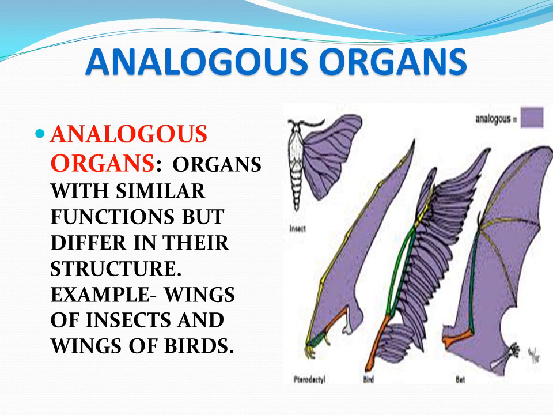Now, the analogous organs. The analogous organs are the organs with similar function, but they differ in their structure and origin. Their fundamental structure is different, but their functions are the same. As in the case of wings of insects, wings of birds, and wings of bats, they all are different in their fundamental structure, but they perform a similar function. So those are known as analogous organs.